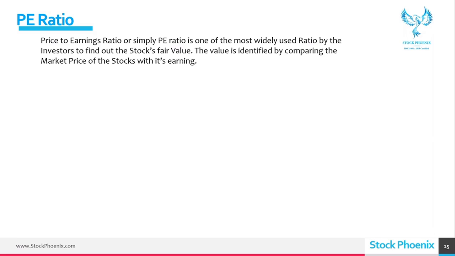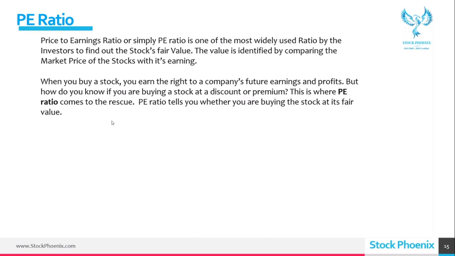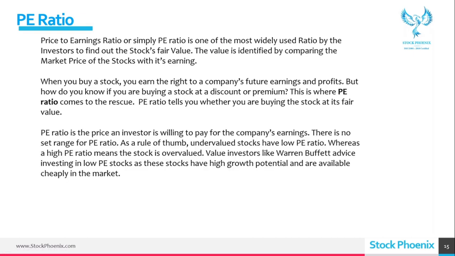So that is what this price to earnings ratio shows: whether we are giving the fair value to every earning or not. When you buy a stock, you earn the right to a company's future earnings and profits. But how do you know if you're buying a stock at a discount or premium? Premium in the sense of the highest rate or discounted rate. This is where the PE ratio comes to the rescue. PE ratio tells you whether you're buying the stock at its fair value or not.